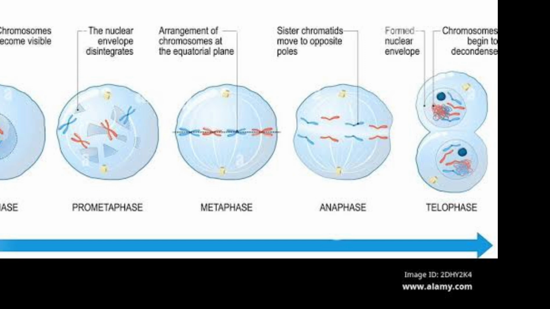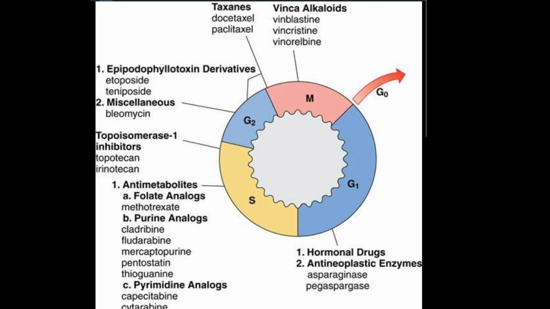In metaphase, these chromosomes get attached to the middle, the equator, of the spindle. So metaphase, middle. Then in anaphase, they start moving in opposite directions, and in telophase, they are located at opposite poles. Now, this is very important: which anti-cancer drug acts on which stage.